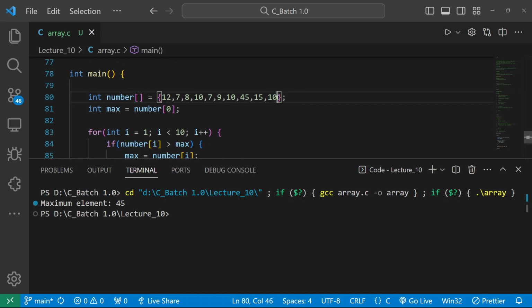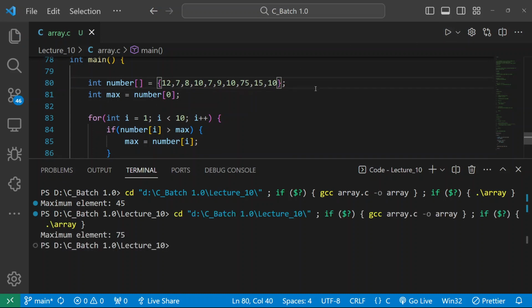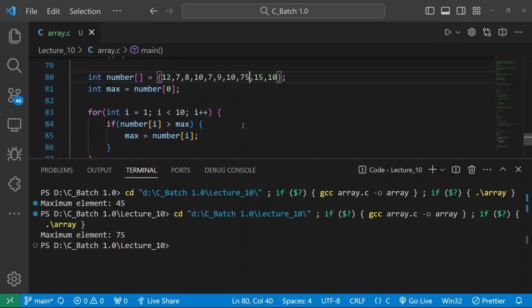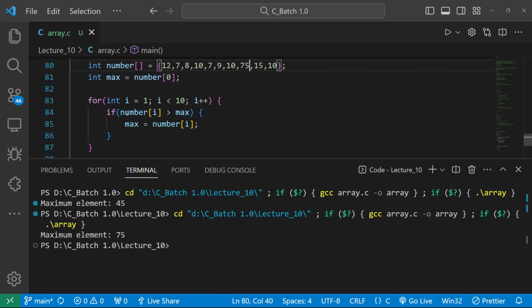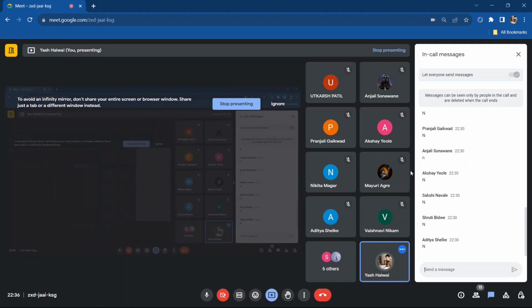Let me write here 75. Now save it, and you can see the result. So the maximum element is 75. Hope this question is clear to all. Have you understood the concept behind the array and how we can use this number i? I have used this because it is a particular thing which will increase as I traverse my array, as I iterate my array. Is this clear? Yes or no? Just give a thumbs up if it is clear to all.